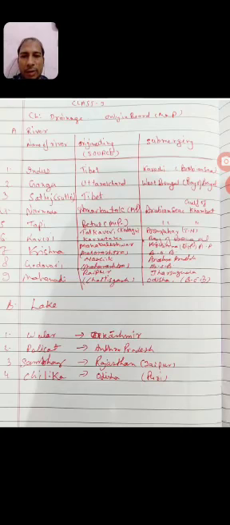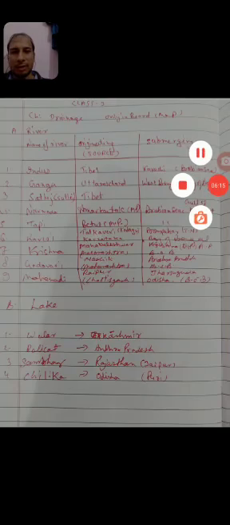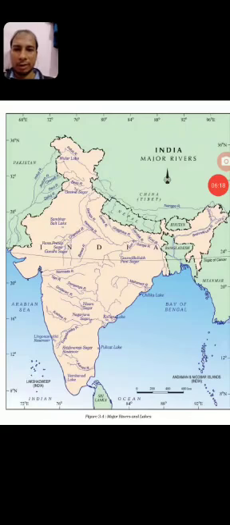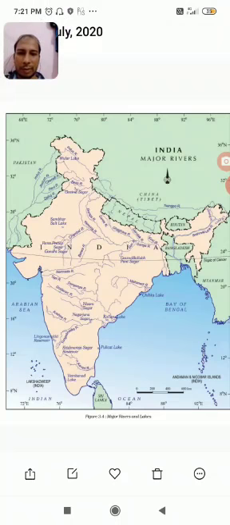The river Godavari originates from Maharashtra near Nasik. We will see it on the map. Dear students, you can see the Godavari river originating in Maharashtra. This is the Godavari river below the Tapi river, and at last it is submerging into the Bay of Bengal in the Andhra Pradesh district.